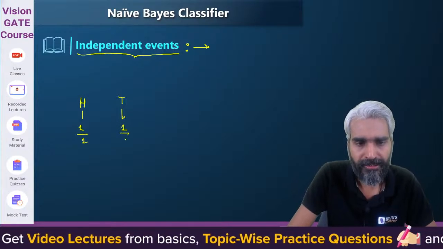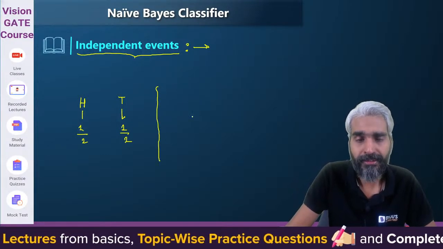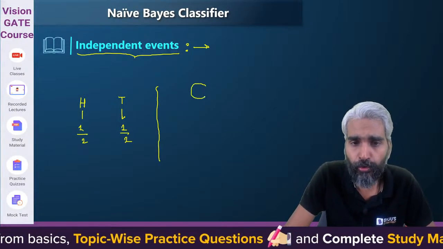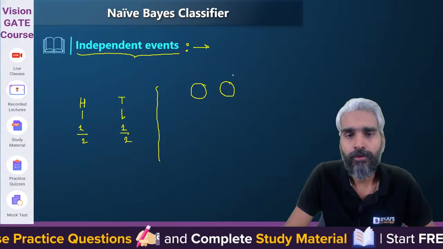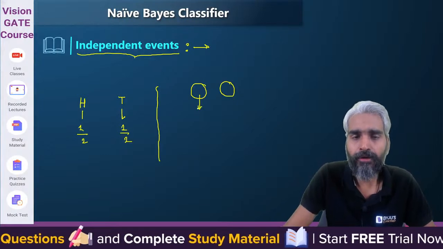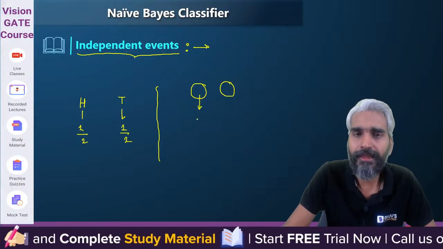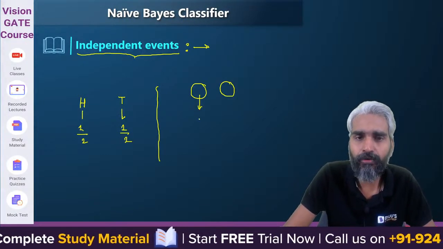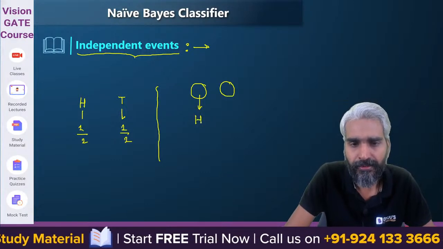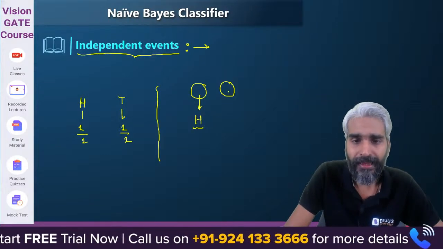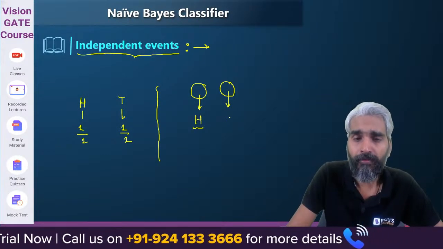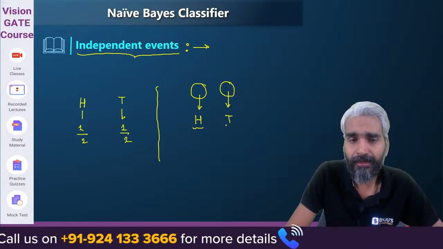Now my question is, if I toss two coins, and the outcome on the first coin is head, then what will be the probability of the outcome being tail on the second coin?